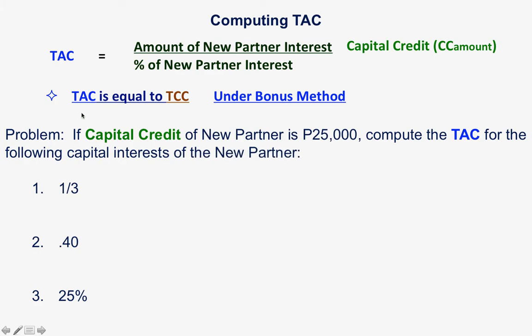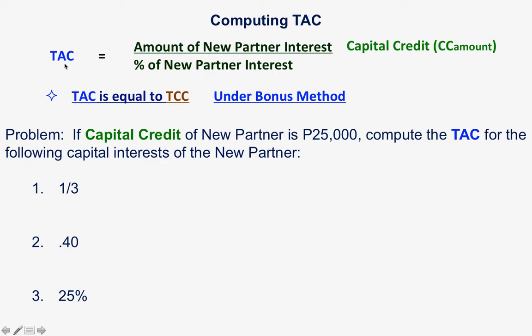However, we can compute the total agreed capital, and for illustration purposes, we will have this situation. If capital credit of new partner is 25,000, compute the total agreed capital for the following capital interest of the new partner: 1/3, 0.4, which is 40%, or 25%.